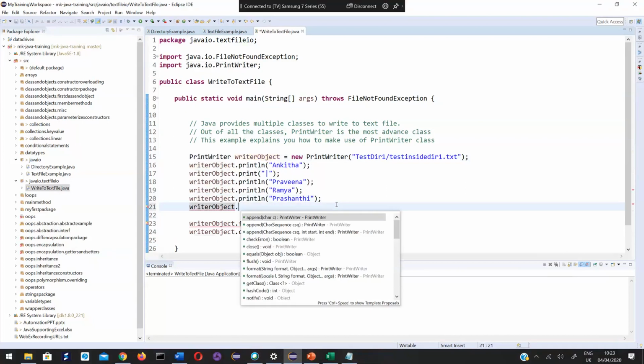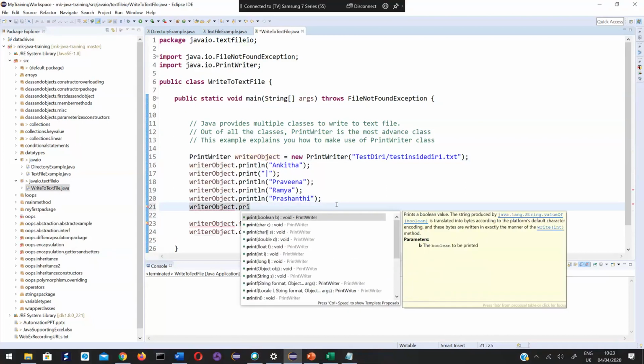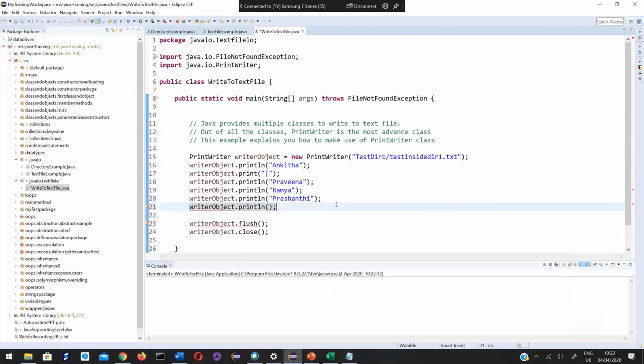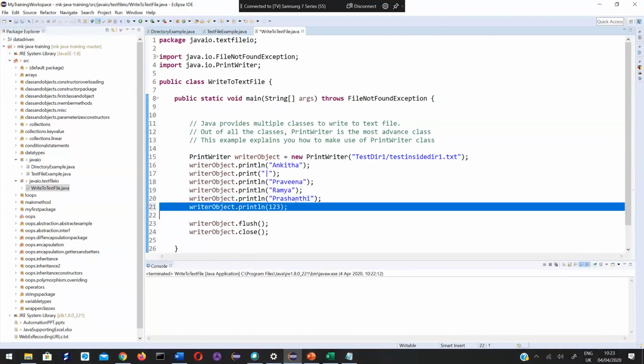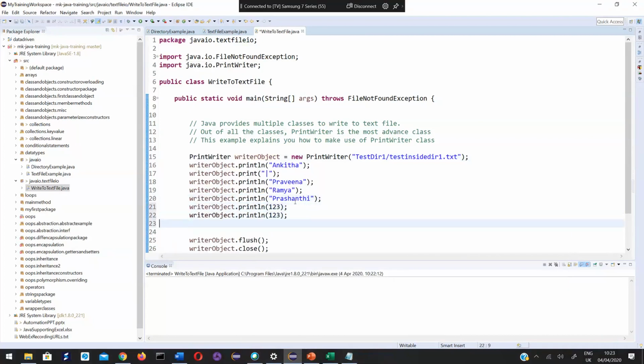You can write not just strings. You can pass integer values like this. Similarly, I can pass a character value like this. Similarly, I can write a Boolean value like this.